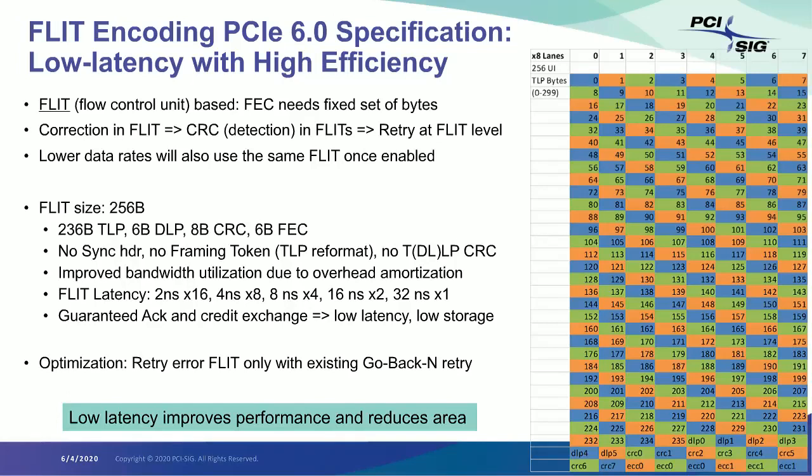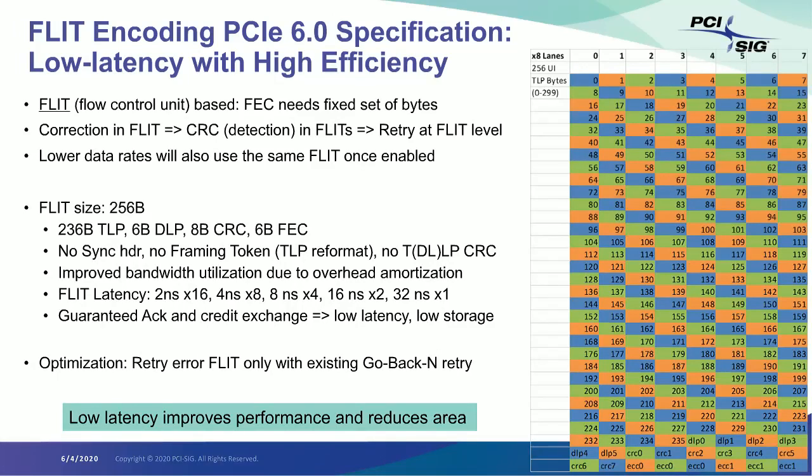Now, the FLIT mode is, of course, a significant departure with PCI Express 6.0, and as you will see, it results in a lot better efficiency, because we no longer have per TLP framing, sync header, and separate CRC for separate packets. We do the CRC and the FEC at the FLIT level. In the FLIT, as you can see in the picture on the right, the bytes are numbered 0, 1, 2, 3, and so on. This is for a by 8 link. The first 236 bytes of that FLIT are for TLPs.